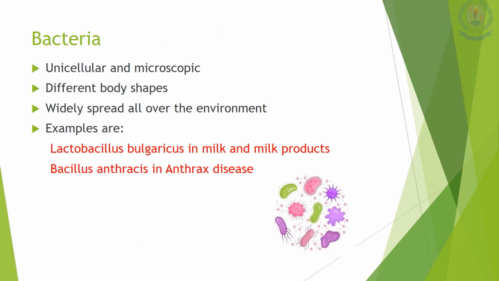Bacteria can be unicellular and microscopic. That means we can see them only with a microscope. Different body shapes are there, and they are widely spread all over the environment. Examples are Lactobacillus bulgaricus in milk and milk products, and Bacillus anthracis in anthrax disease.